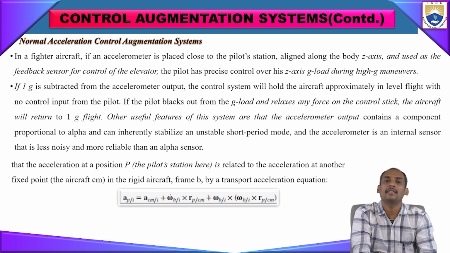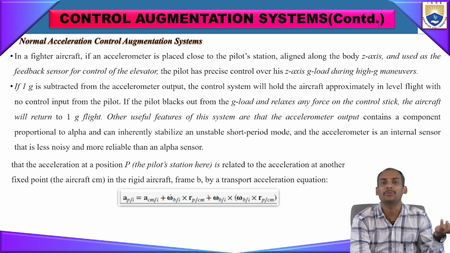We already discussed these accelerometers and sensors in previous classes. If you look at what type of accelerometers and sensors are installed in every aircraft, you can see that. The theoretical background behind that is explained here.